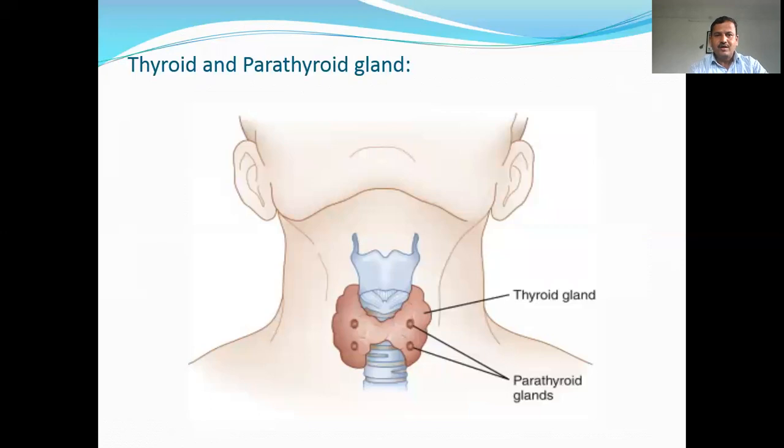Now the next ones, thyroid gland and parathyroid gland. You have to see here in the neck region, the thyroid gland is located near the trachea. It is one of the largest endocrine glands present in a mammal's body. Its weight is about 15 to 20 grams in adulthood.